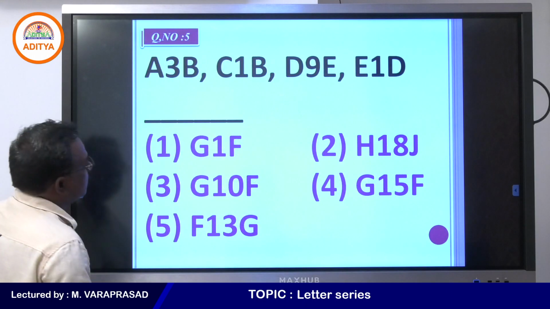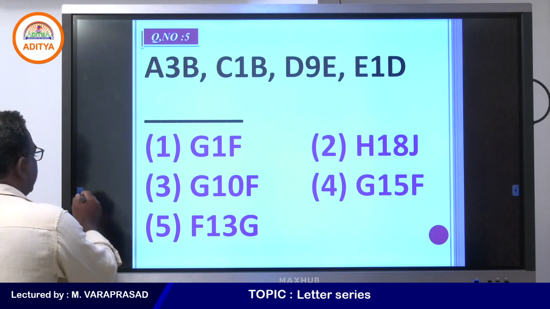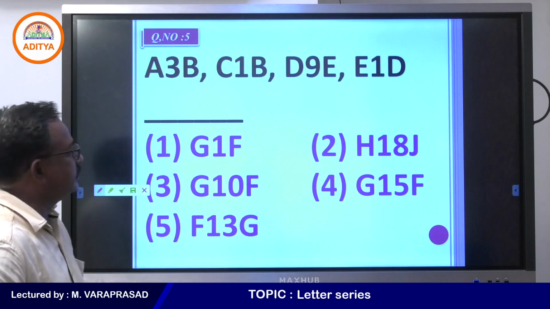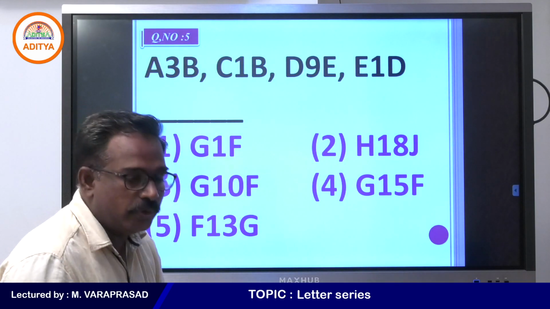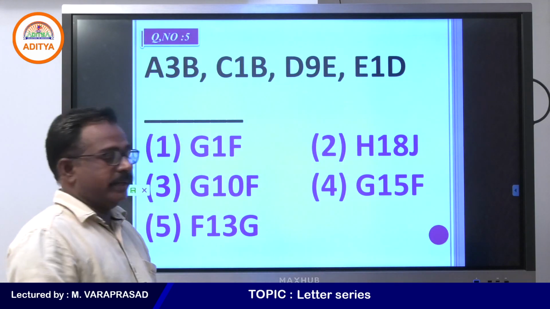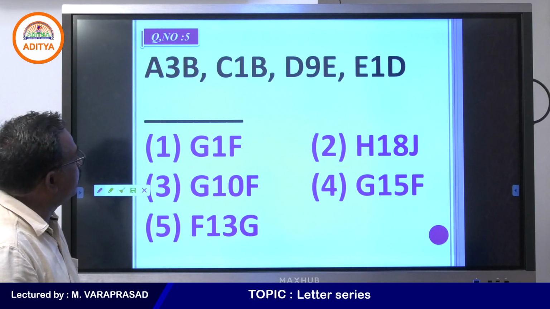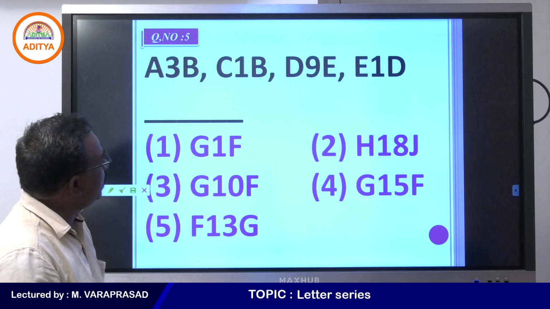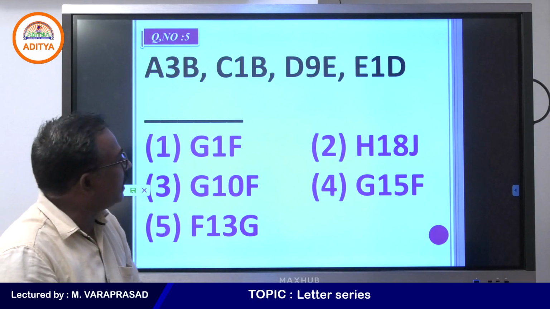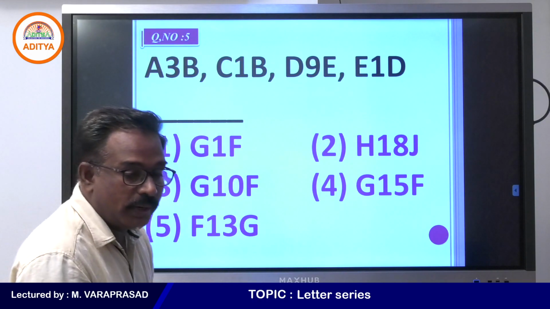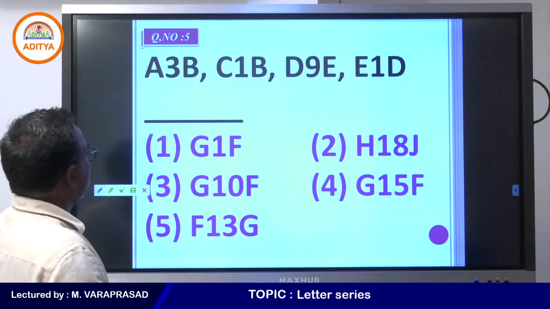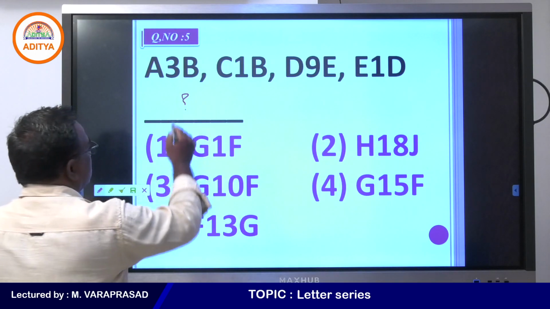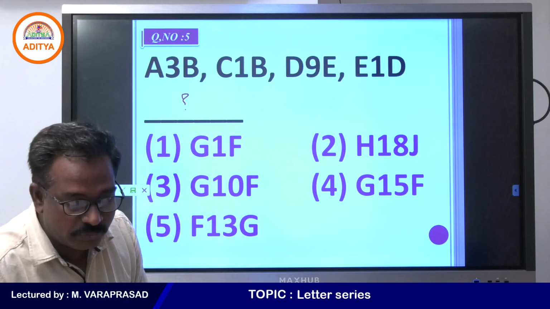See this one. What is the example? Find out the answer for this question. We can discuss now. We are doing alphanumeric series. A3B, C1B, D9E, E1D, and what will you get in the place of question mark?